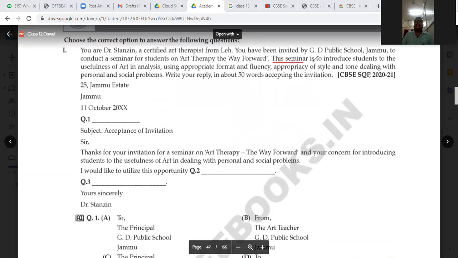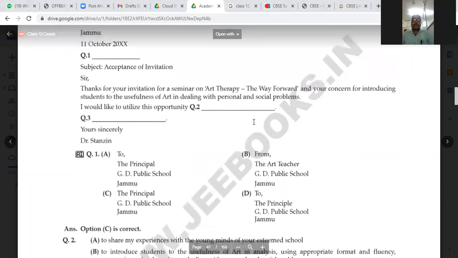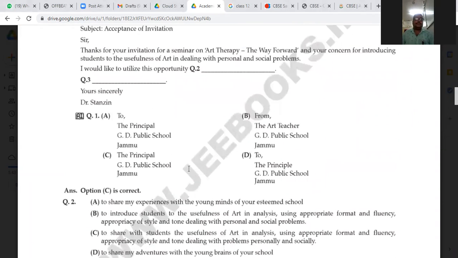Here you can see, this is the answer: the seminar introduces students to the usefulness of art in analysis, fluency, appropriate style, tone, dealing with personal and social level. So on that basis, you need to find out the answer. What will be the answer? Just I'm going to the answer also, to share my experience with young minds of your esteemed school. So that can be the answer.